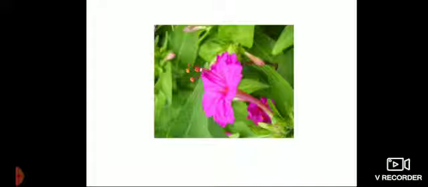The red gene and white gene got their expression partial. See here, we have crossed the red flower plant with the white flower plant. Red flower plant is dominant, white flower plant is recessive.